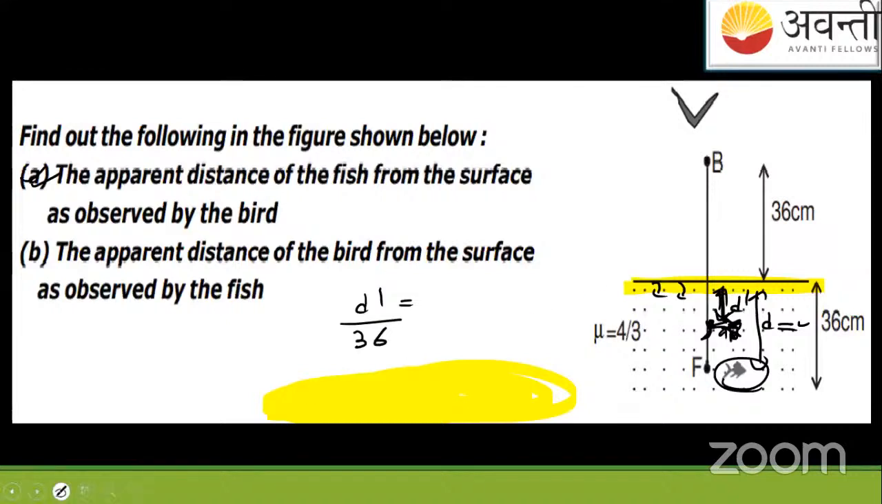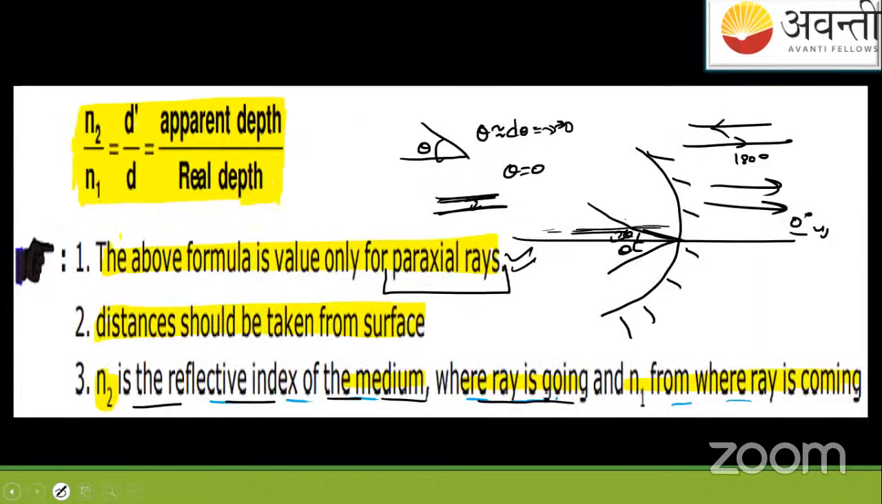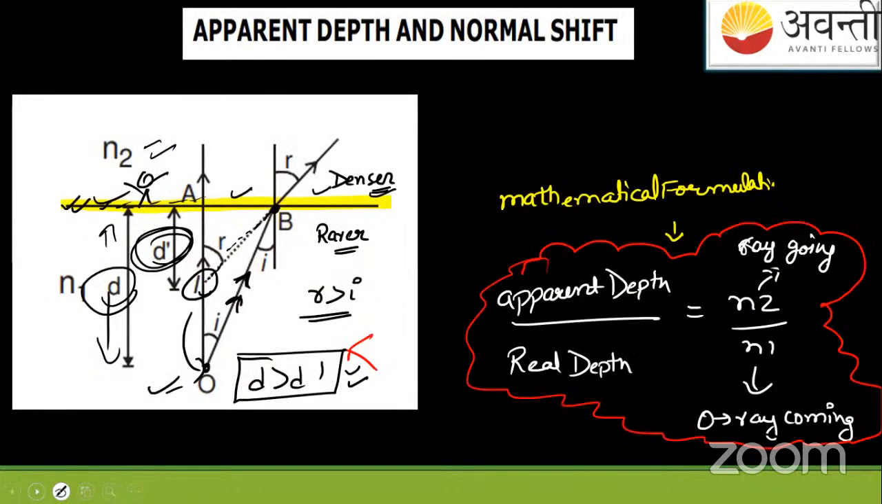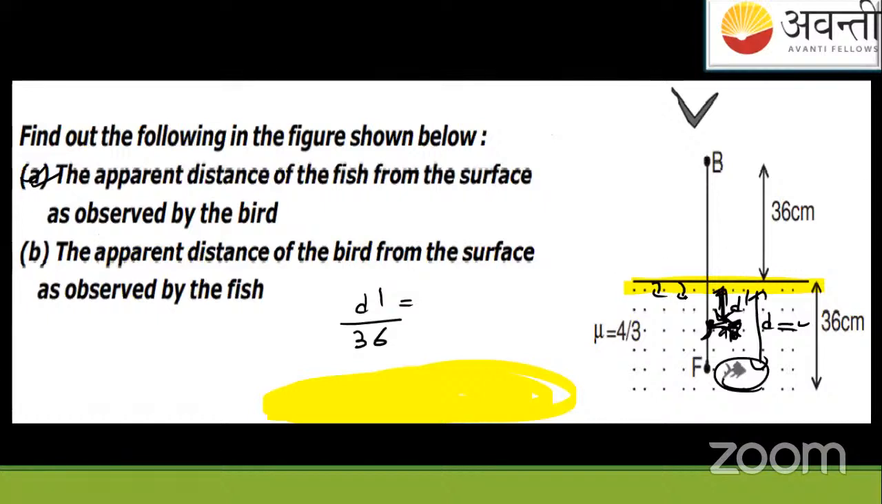You can see the formula again. N2 was this, that is where the ray is going. So here the ray from the fish will be going in this medium, which is N2. This is 1. And N1 is what? From where the ray is coming. The ray is coming from the object, which is the fish here. So N1 is 4/3 for this.